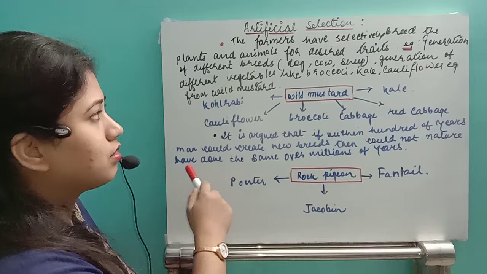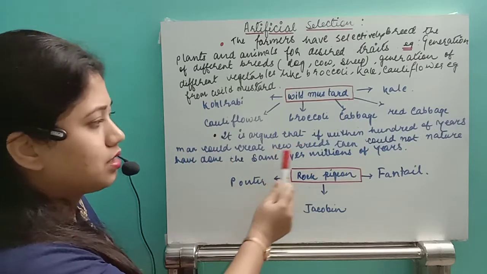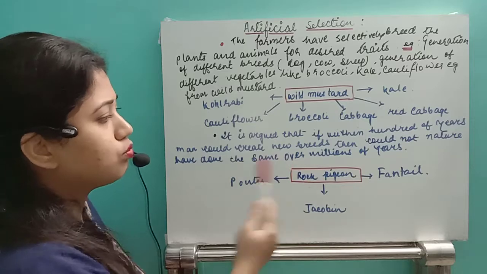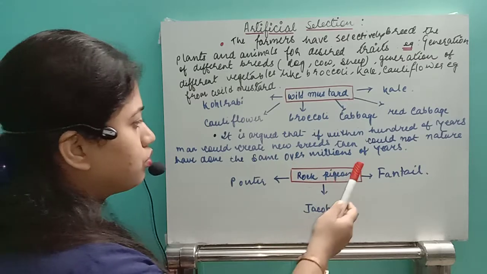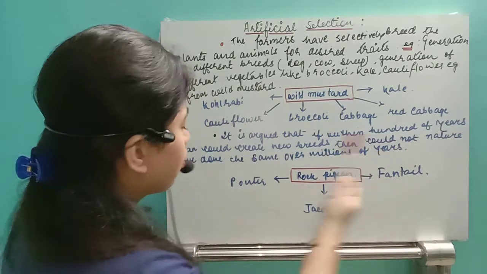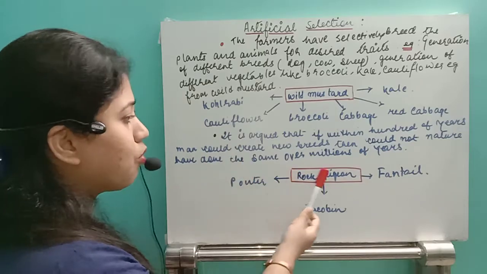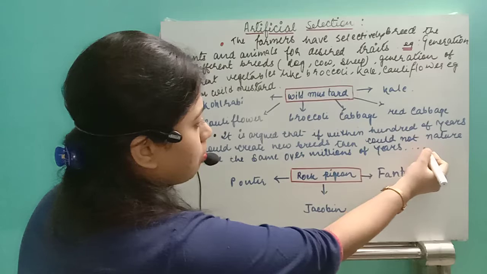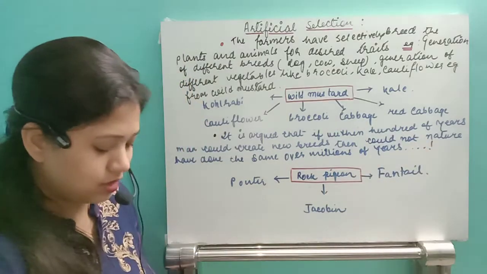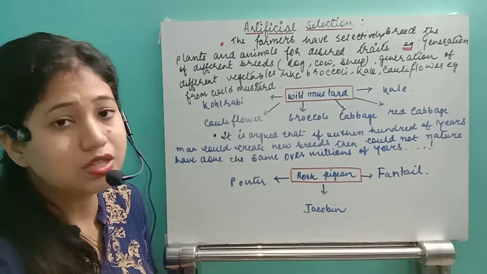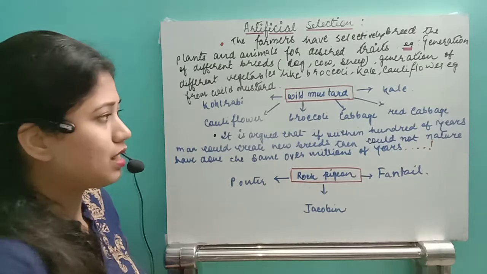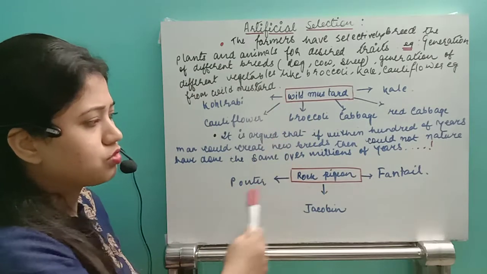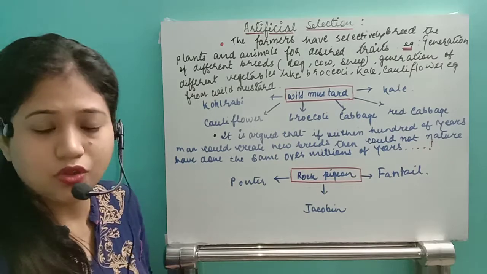It has been argued that if within hundreds of years man can create new breeds, then could not nature have done the same over millions of years? This is actually a question, or we can give it as an exclamation: humans have bred different varieties by the artificial selection procedure, producing different varieties of vegetables and animals.